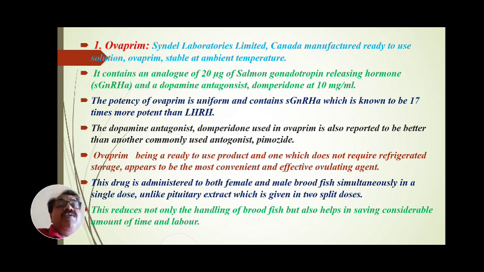Ovaprim, being a ready-to-use product that does not require refrigerated storage, appears to be the most convenient and effective ovulating agent.